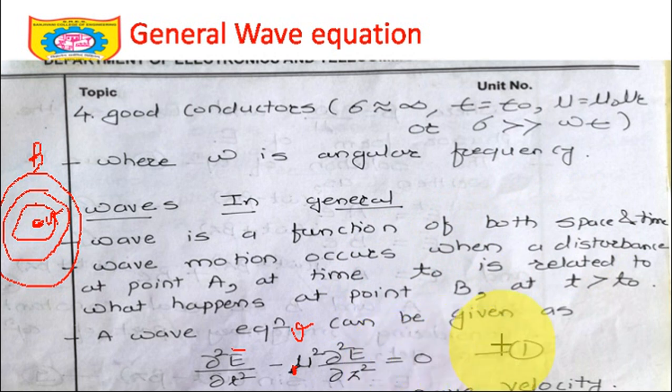So it is equal to 0. It's not the final Helmholtz equation. We will see the Helmholtz equation finally, but this is a wave equation in general. So let's solve the second order partial differential equation, see what equation we get, and finally, if the wave equation is given to you, how one can understand in which direction the wave is propagating. That we will try to see. Okay, so let's proceed to the next slide.